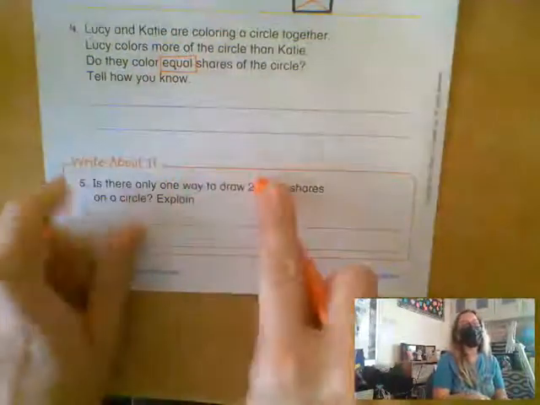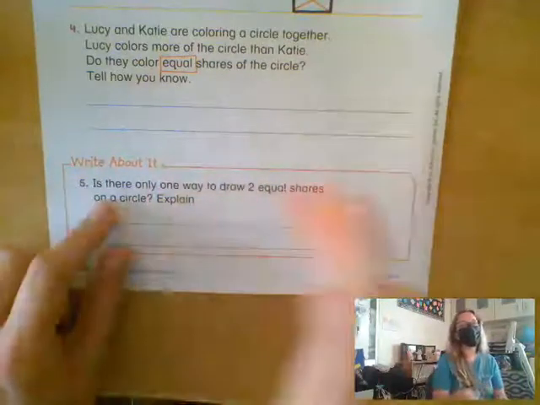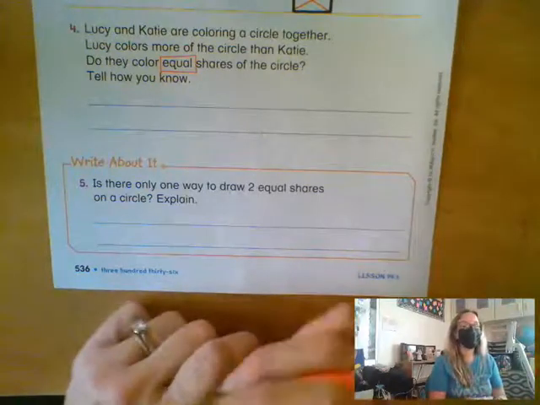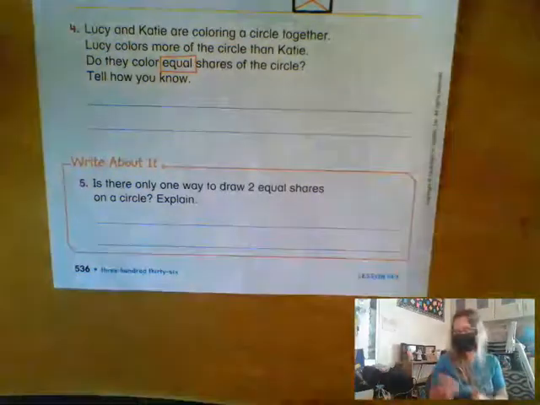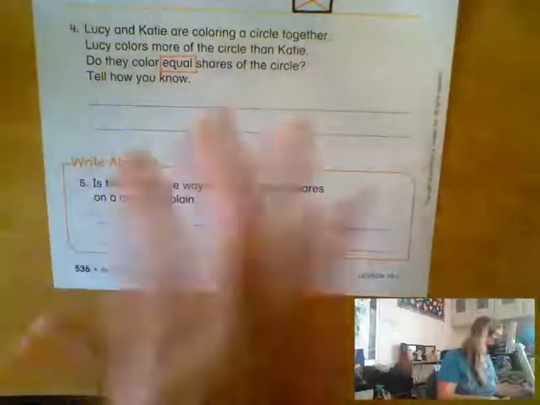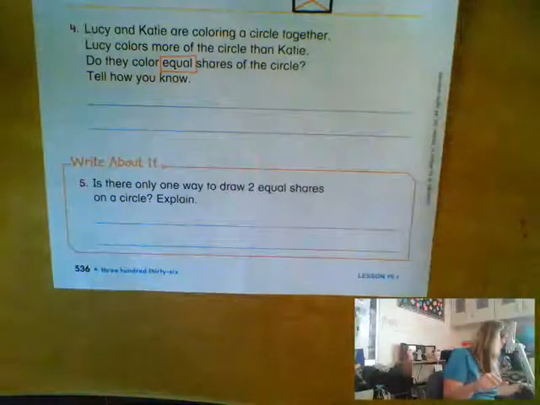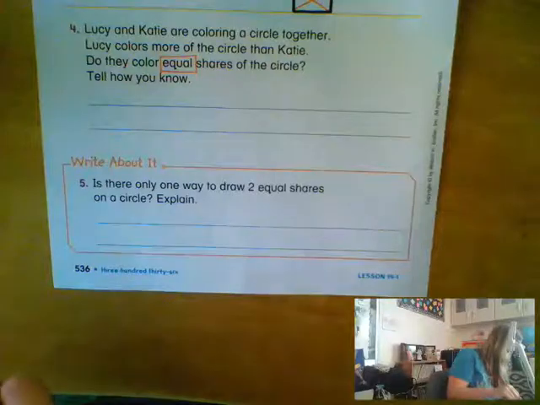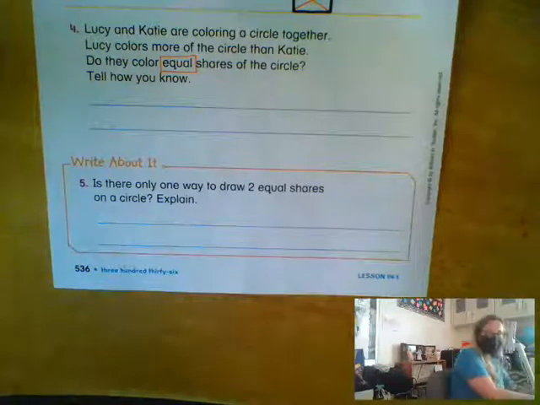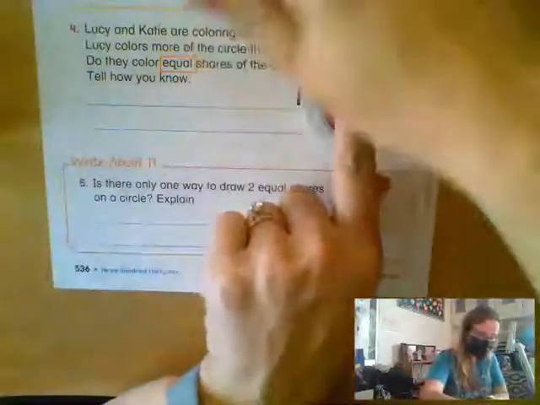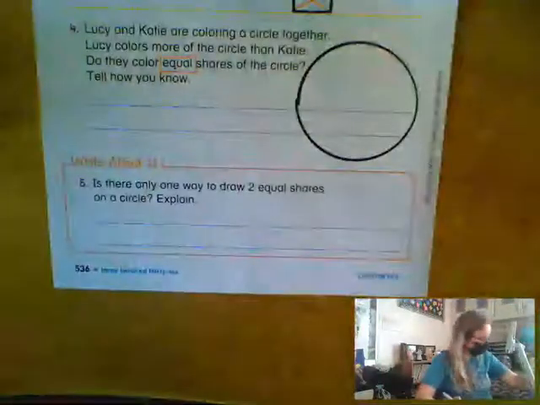Is there only one way to show equal shares on a circle? Explain. I don't know, guys. That's a toughie. Let me get a circle on my page here, and we'll see what we can come up with, okay? Is there only one way? Trying to find a circle. Oh, here we go. I'll trace this. Flarp noise putty. I confiscated from somebody.